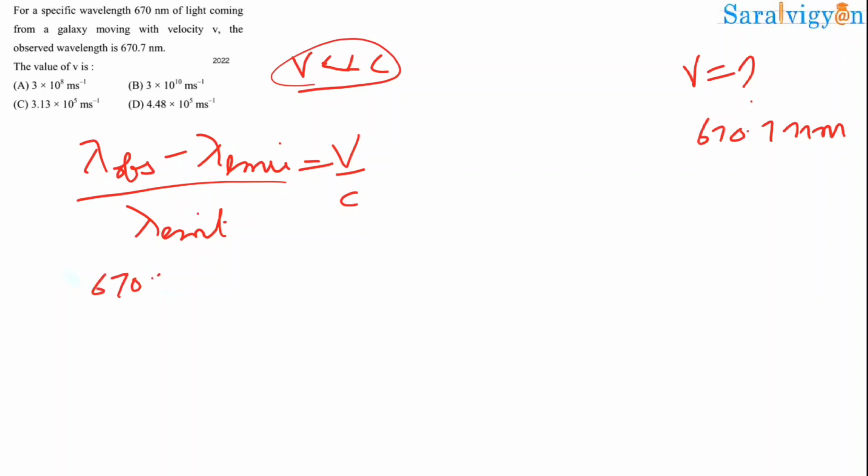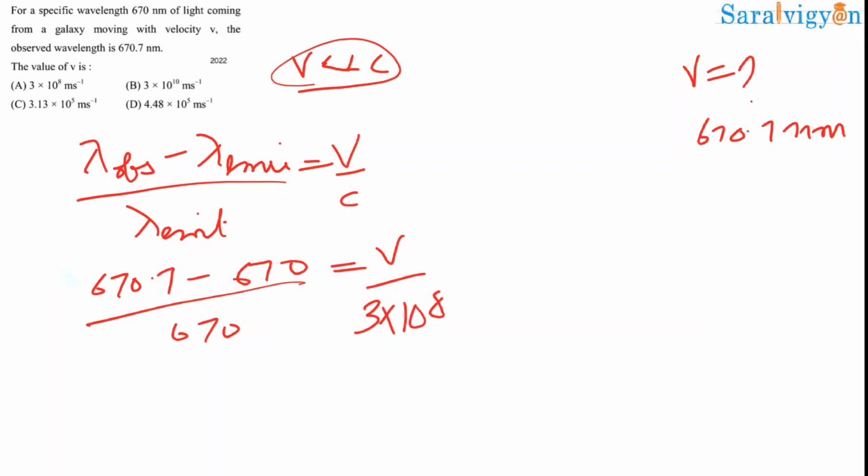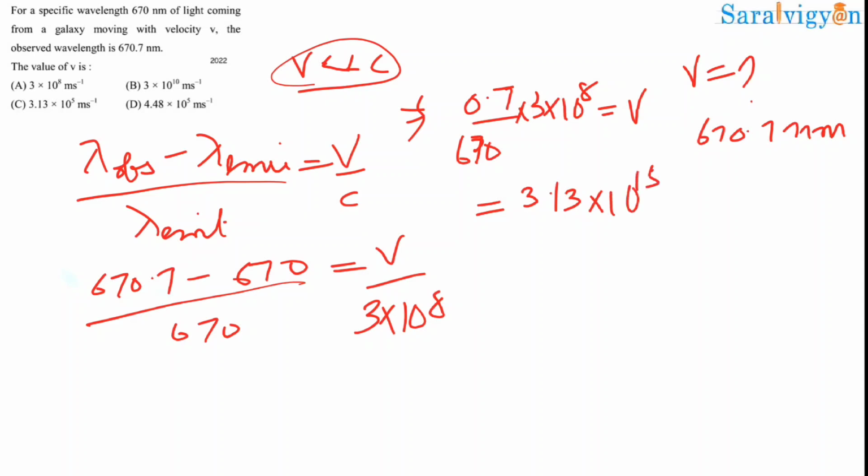We'll have 670.7 minus 670 by 670 is equal to v by c value. We know c is 3 into 10 raised to 8. Now we can do the further calculation. We'll get 0.7 by 670 into 3 into 10 raised to 8 is equal to v. After calculation, we'll get the answer as 3.13 into 10 raised to 5 meter per second, which is our option C.